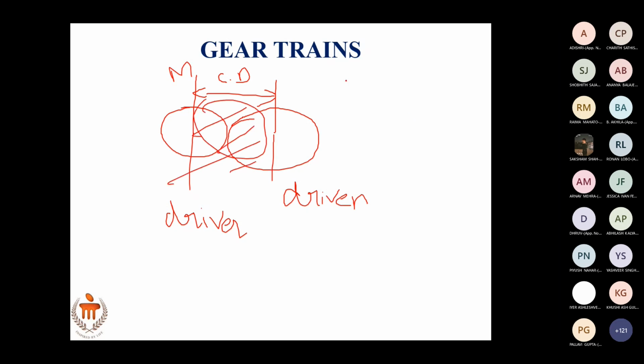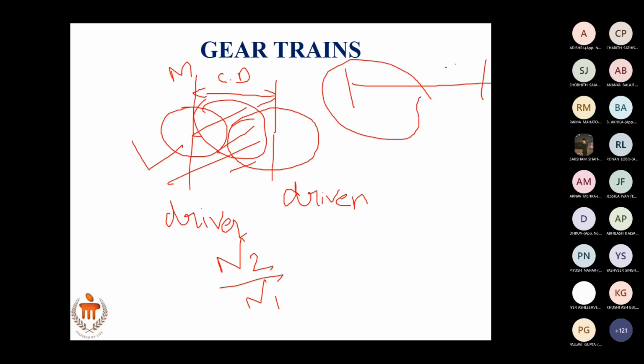Now if the center distance is higher, and you require the same velocity ratio as this, can you have a larger diameter gear? If you do that, what will happen? Velocity ratio will change. So what to do in between?